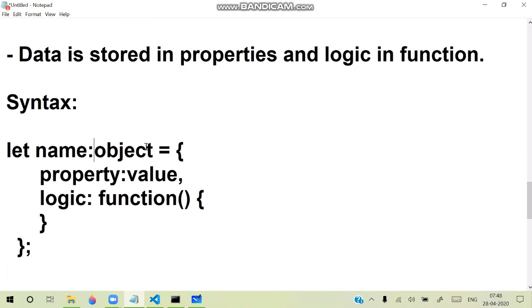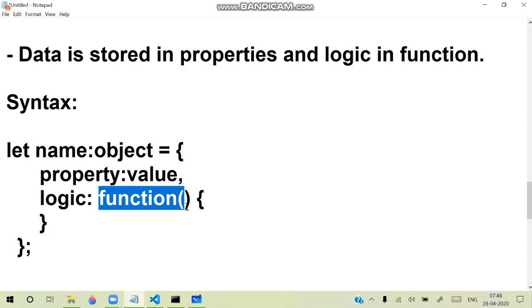That means an object can contain a collection of several properties. Data is stored in properties. And an object can contain several functions, which are configured by using the function keyword. What functions are in OOP concepts we will discuss again. But here technically you should know that an object is a collection of properties and functions. Data is stored in properties and functionality is configured in functions.